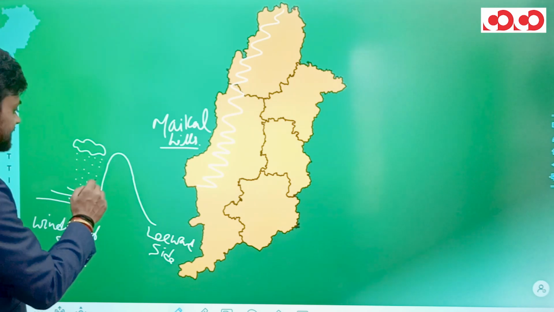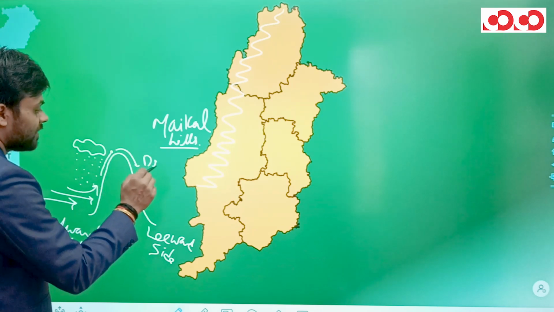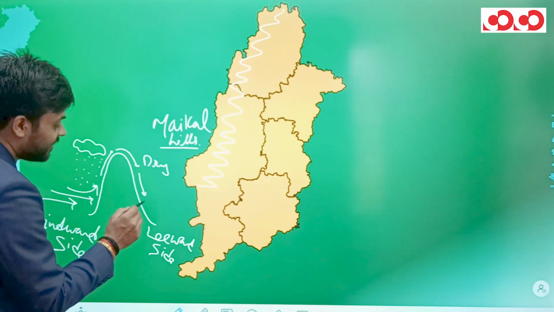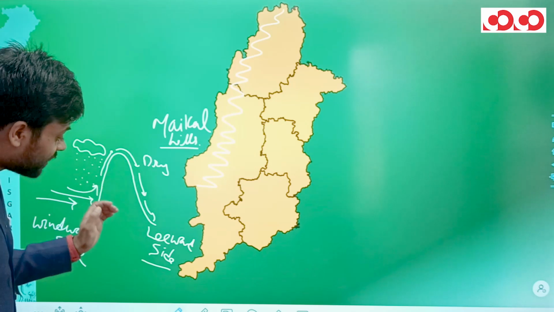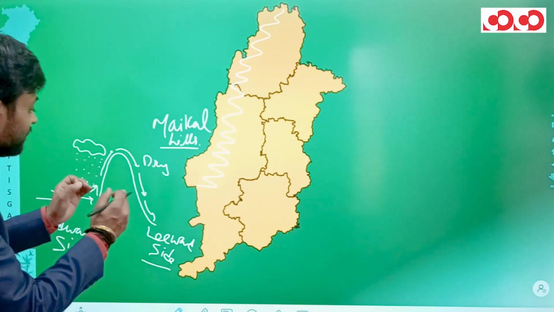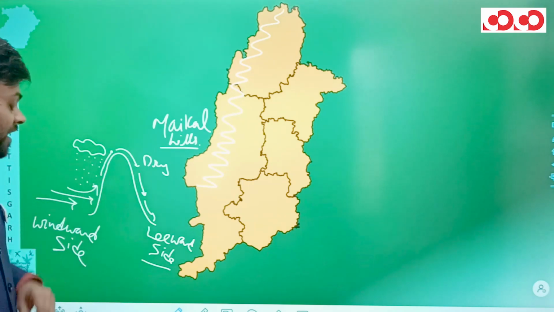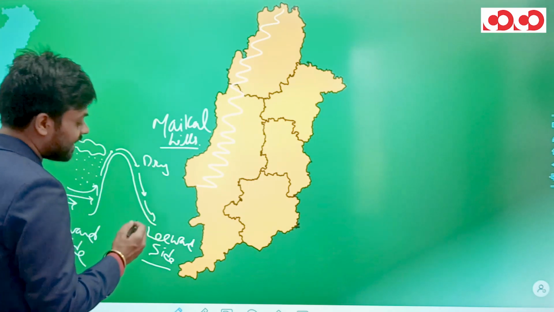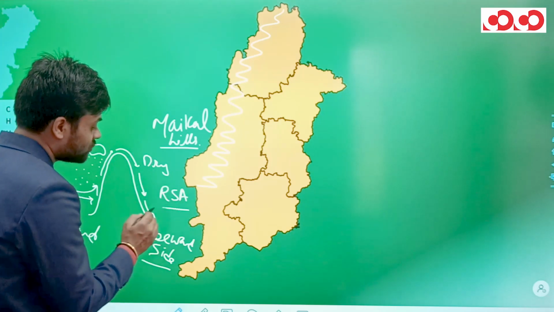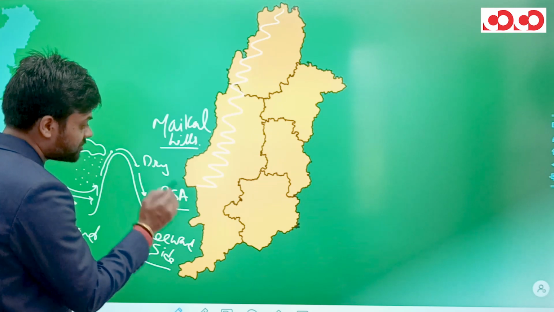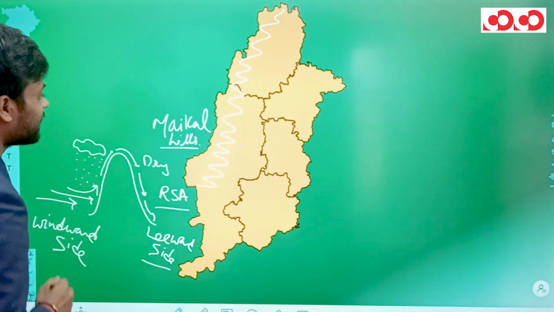Now, since the precipitation has taken place, the wind now is dry. And this dry wind reaches the leeward side. When this dry wind reaches the leeward side, will rainfall occur over here? No, it will not, because the wind is dry. And hence, this area will be termed as rain shadow area. So, this exact same thing happens with the Maikal Hills.